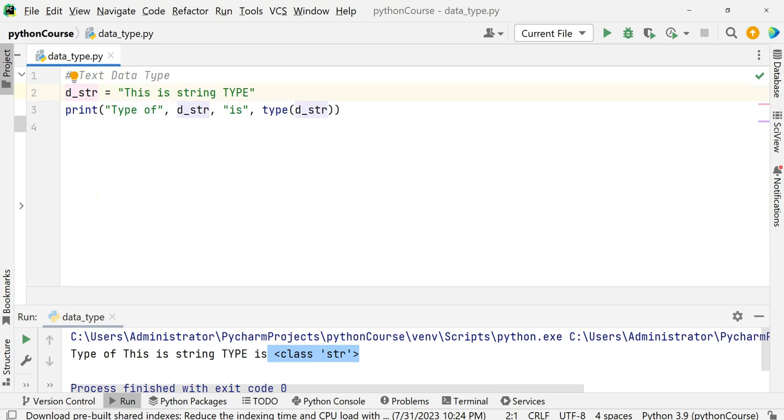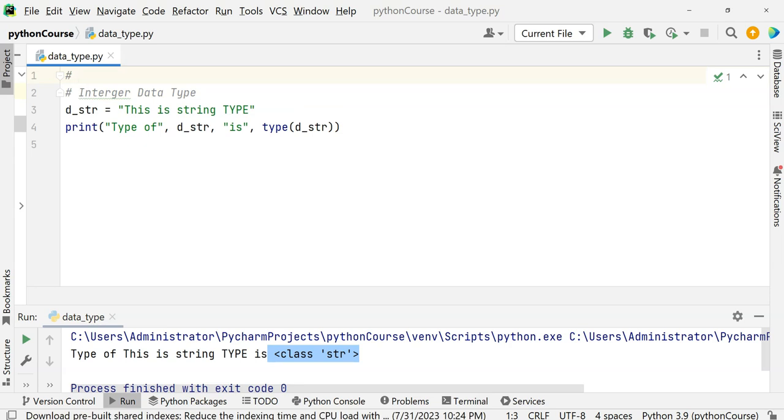Now let's see what the integer data type is. When we say integer data type, we are talking about numeric data types. In a numeric data type, the first data type we have is an integer. Now, what exactly does integer mean? An integer can be a positive number, a negative number, a whole number, but without decimals, and there is no limit on the length.